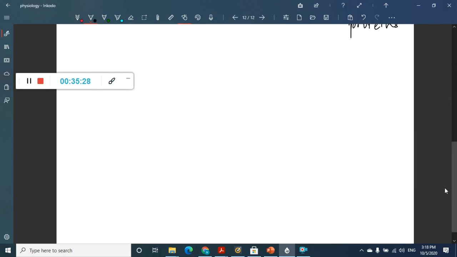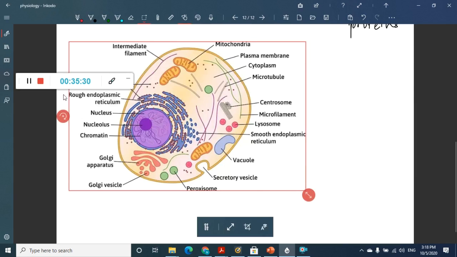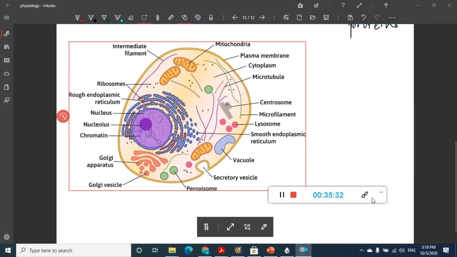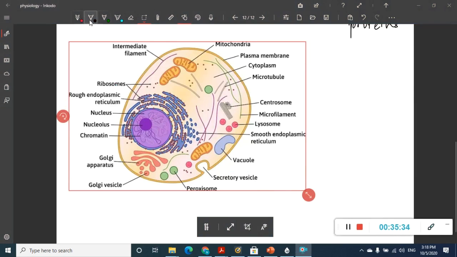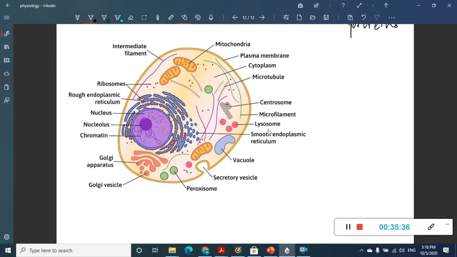Now the next organelle which is important here is the peroxisome. As I have already said, the enzyme marker which is important in peroxisomes is catalase, and there is one more enzyme marker seen in peroxisome only, which is uric acid oxidase.